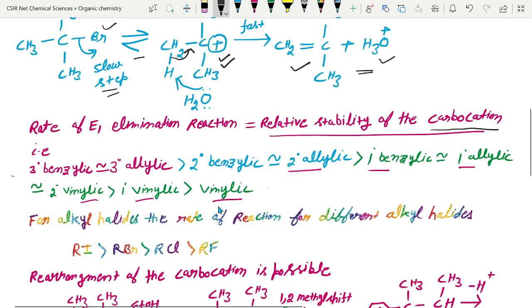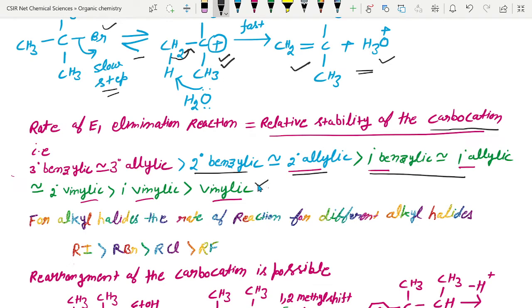Tertiary benzylic and tertiary allylic will have the highest rate of reaction because these carbocations are more stable. After that we have secondary benzylic and secondary allylic; these two carbocations, formed after removal of halide, will have a similar rate of reaction. In a similar way, primary benzylic and primary allylic both will have a similar rate of reaction. After that, simple alkyl halides will have the least rate of reaction for E1 elimination.